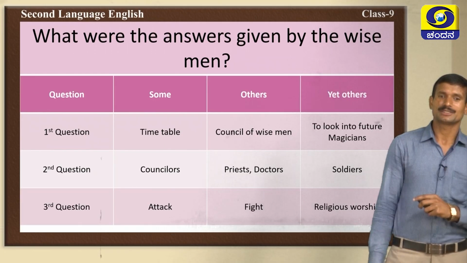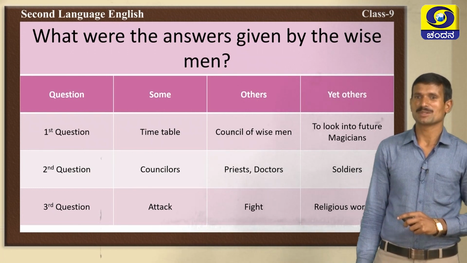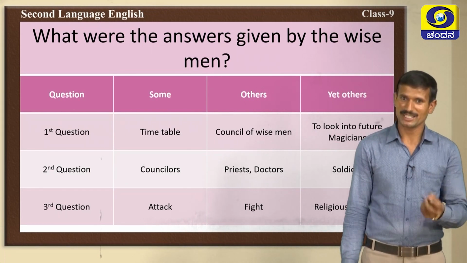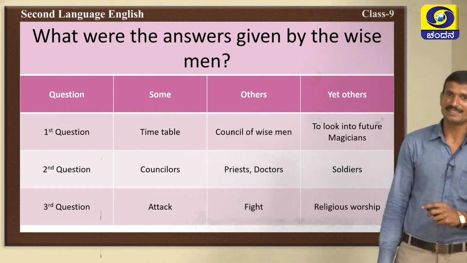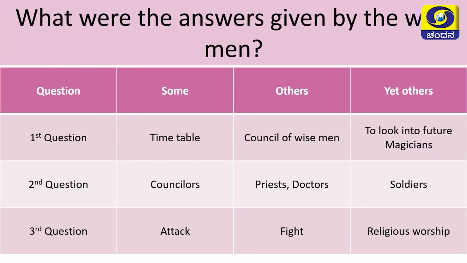Very good. To the second question, yes, some said he must have counselors. The others said, yes, priests and doctors were very important. Then at last, others said soldiers are very important. The king must listen to these people. In reply to the third question, yes, the king must attack, fight and do religious worship.